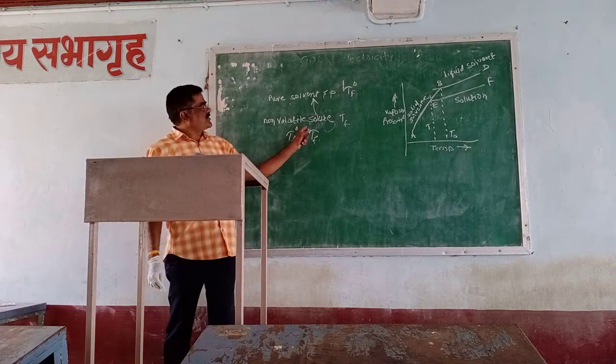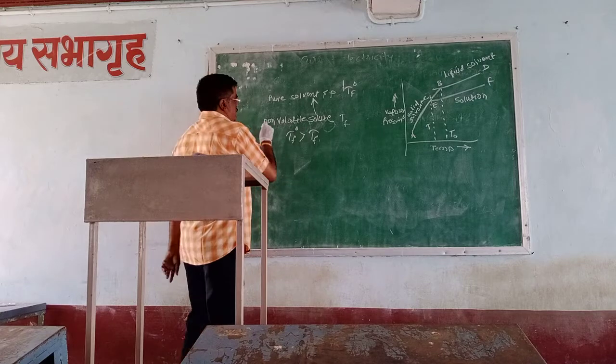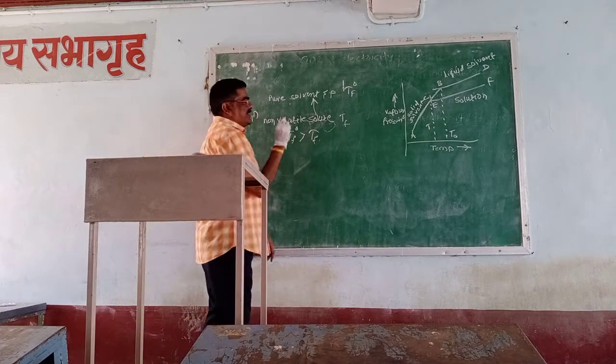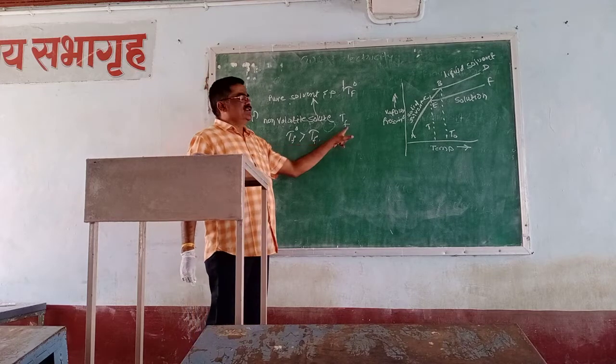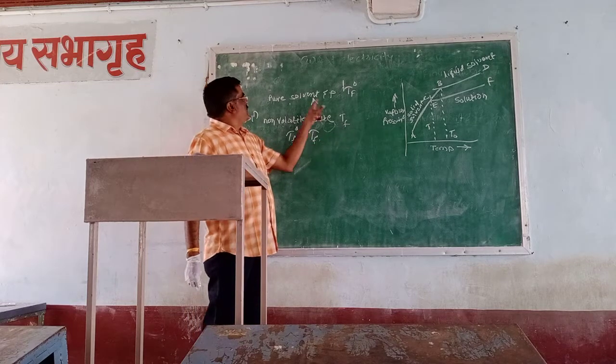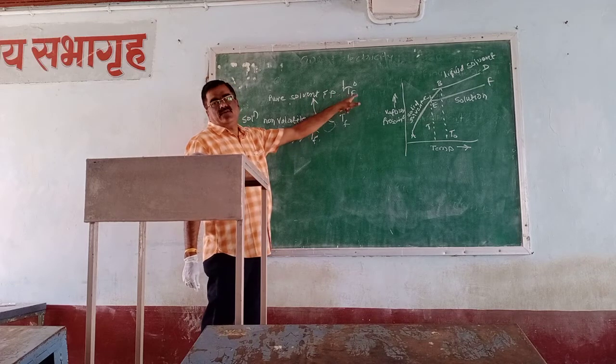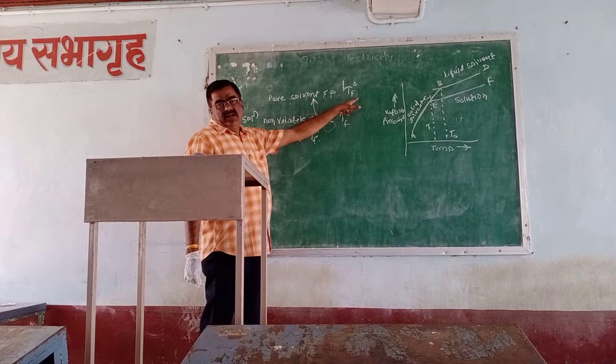Because the freezing point of the solution in which the non-volatile solute is added is T_F, while the freezing point of the pure solvent is T_F naught.